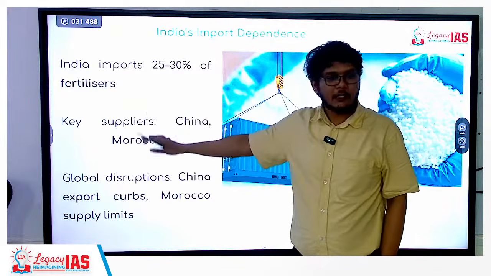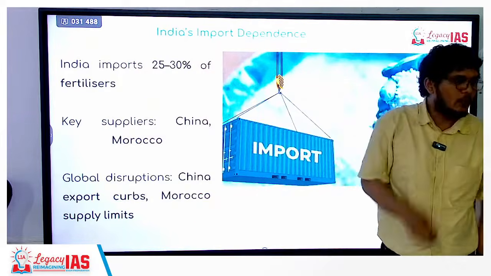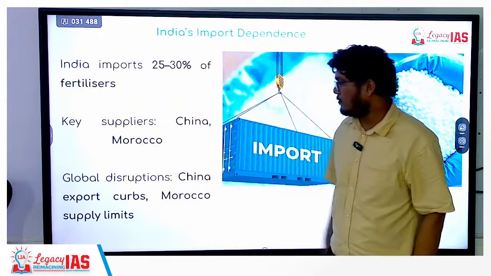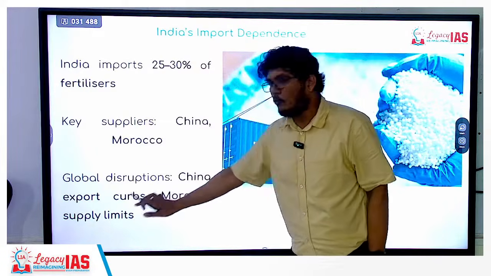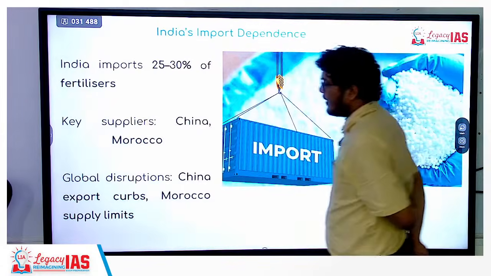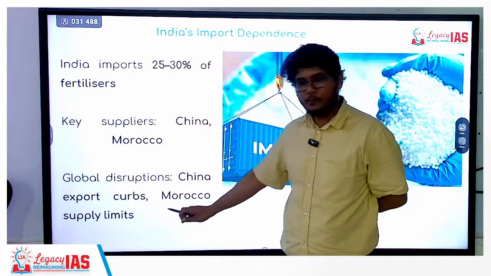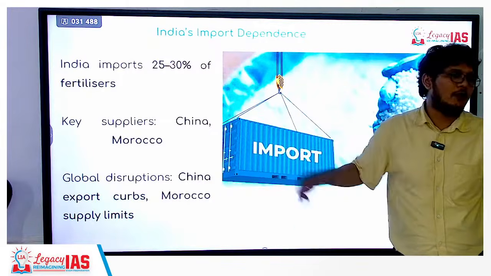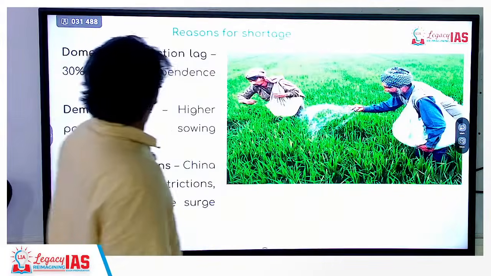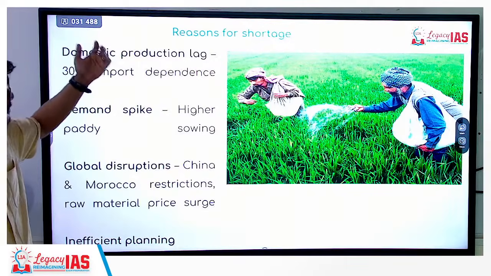Morocco is not getting the raw materials to manufacture fertilizer, as a result of which from Morocco also we are not able to get the fertilizer. So our options are limited here. Okay? So global disruptions because of Chinese export curbs and Morocco's supply chain limitations. It's not getting the resources from Russia as well as Ukraine, as a result of which it is not able to produce enough, and so we are not able to get it from there. Is that clear? Yes.